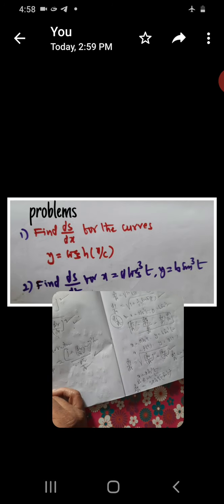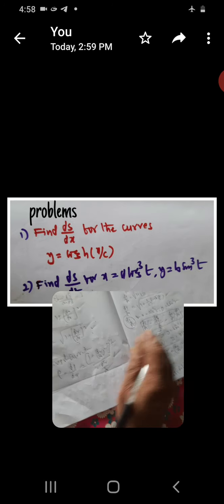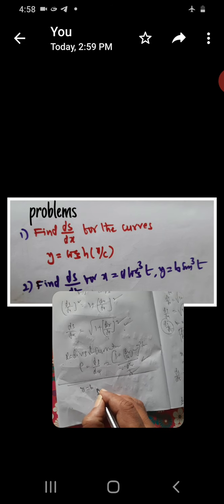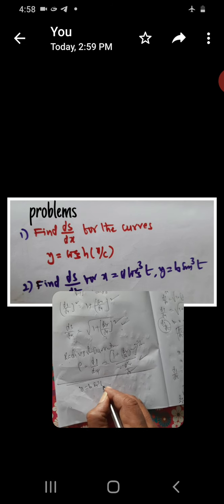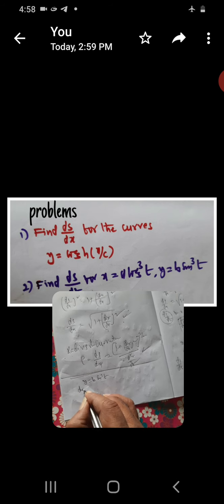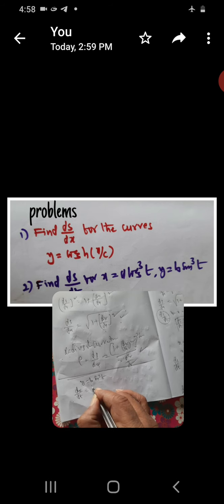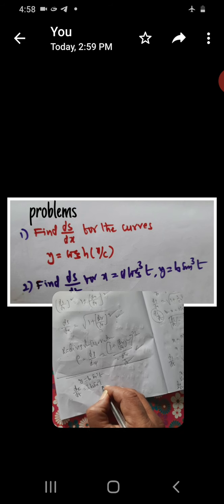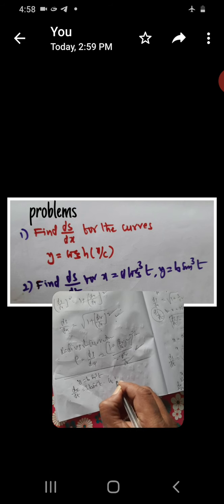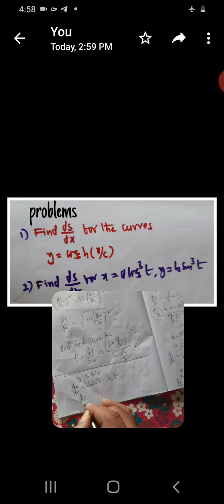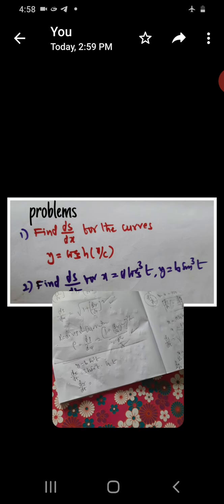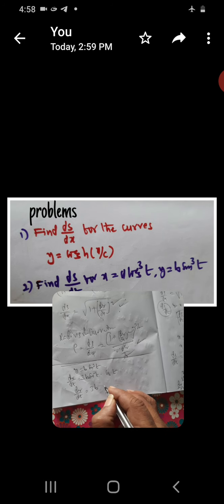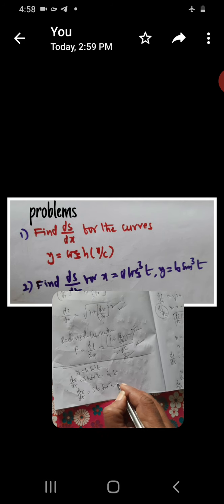Similarly, we can find for y is equal to b sin cube t. Now dy by dt is equal to 3b sin square t cos t.